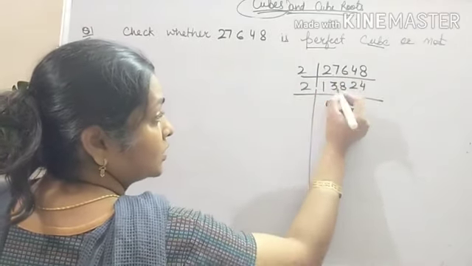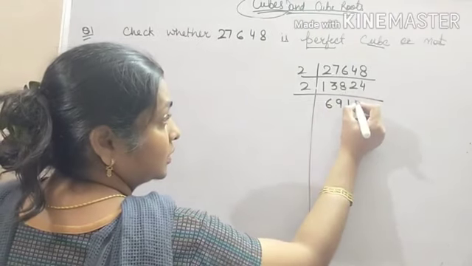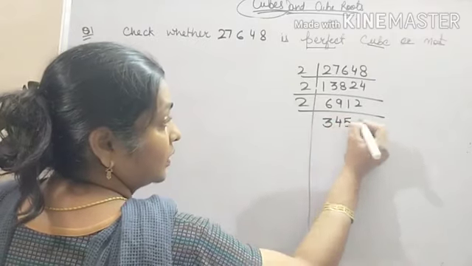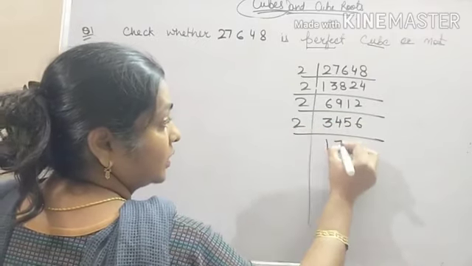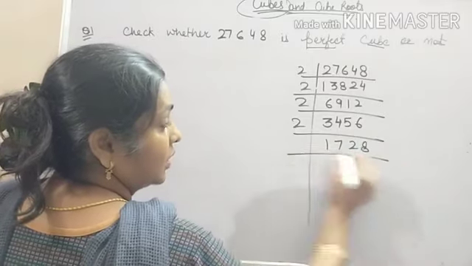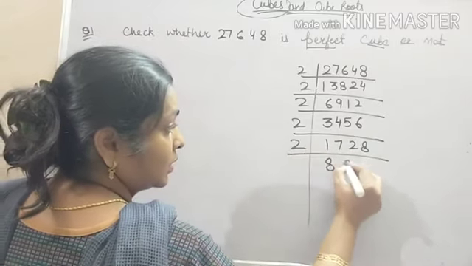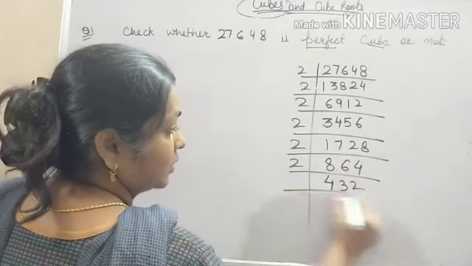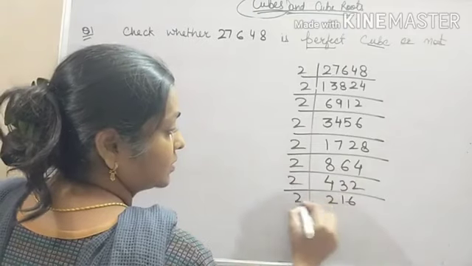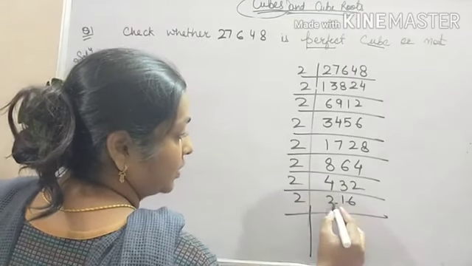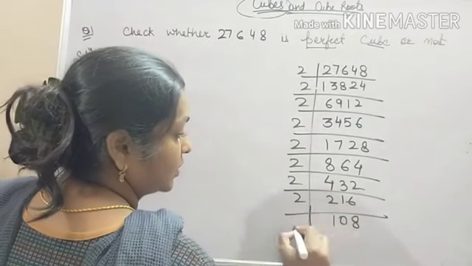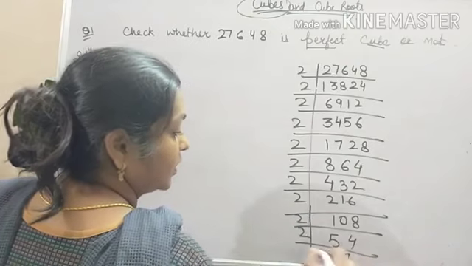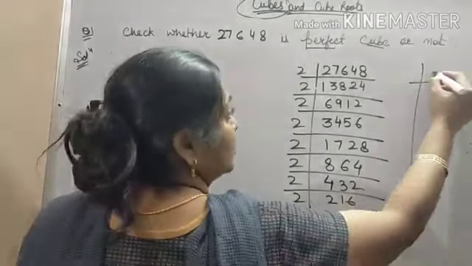Do it again by 2. Again by 2. Now do the prime factorization of 27 over here.